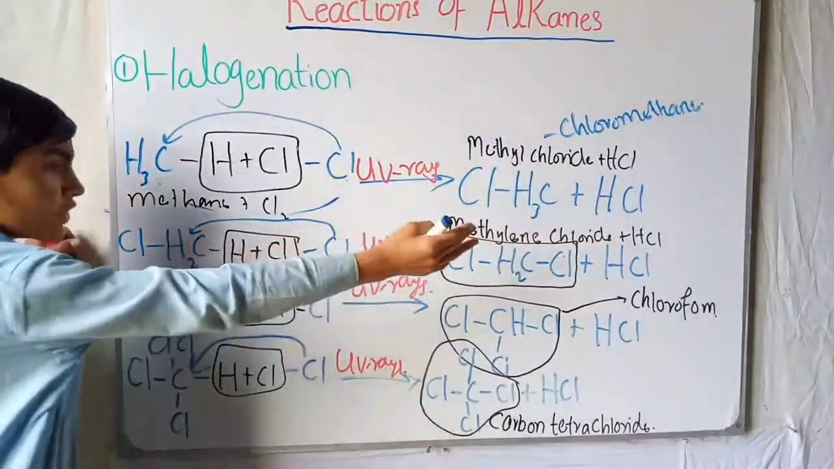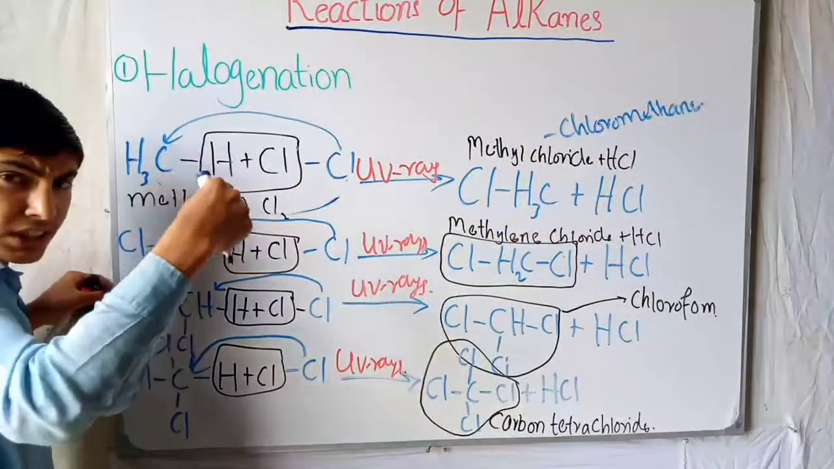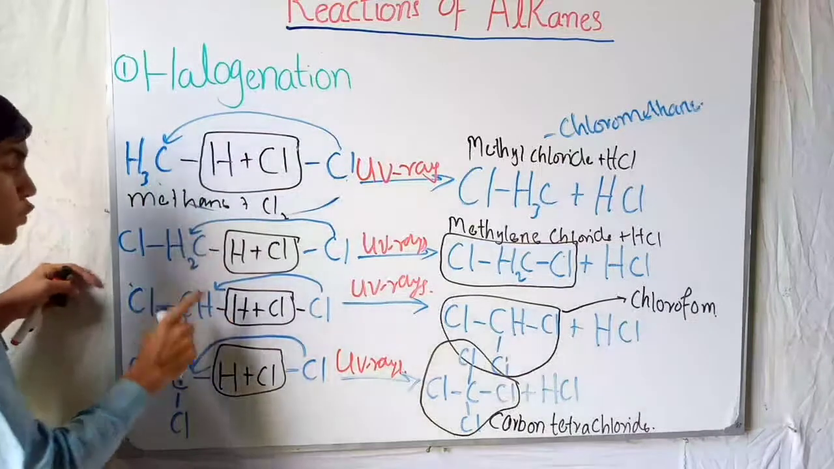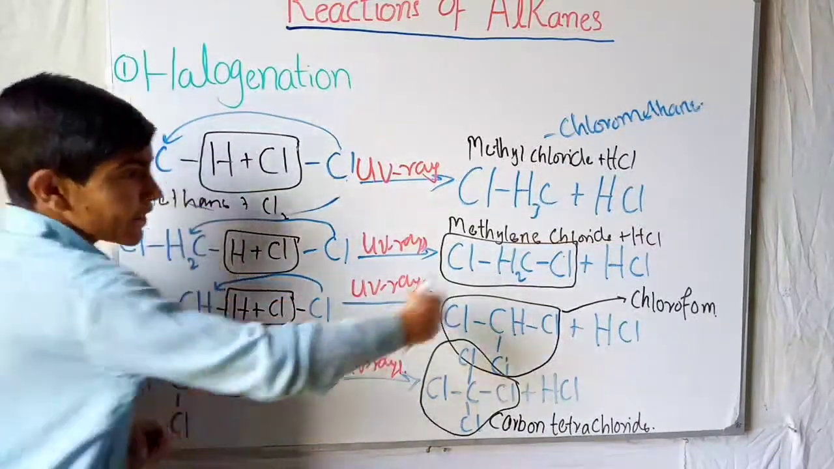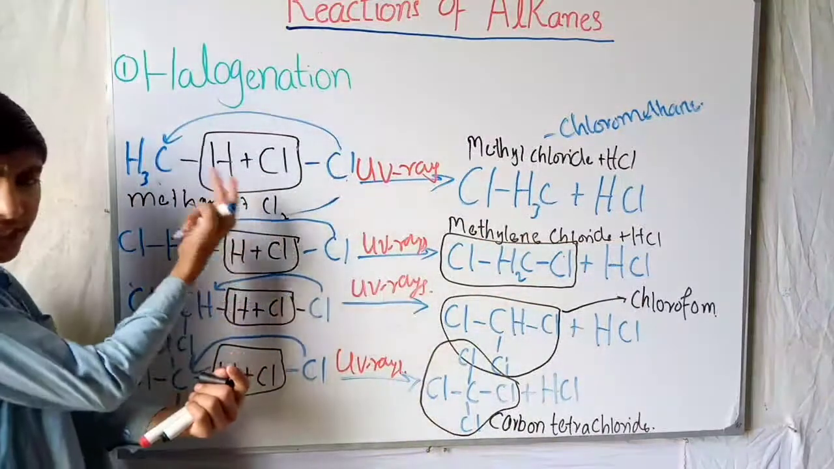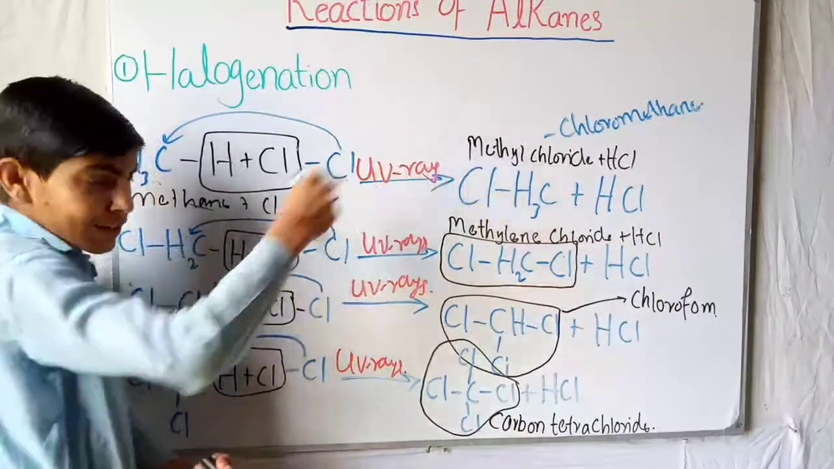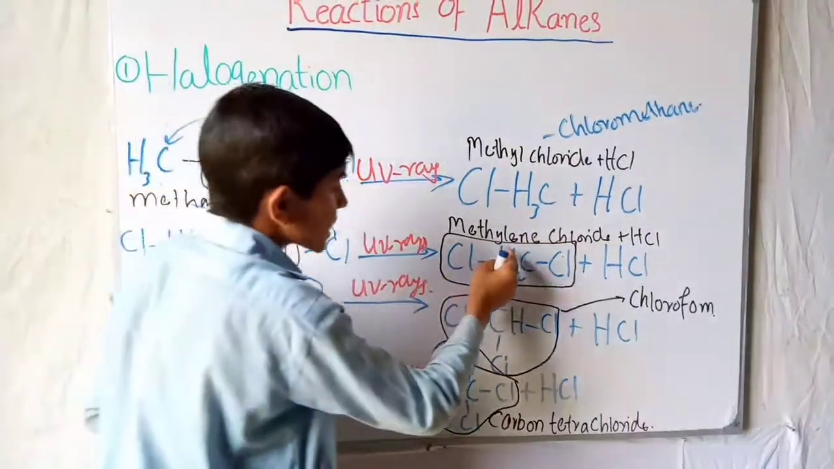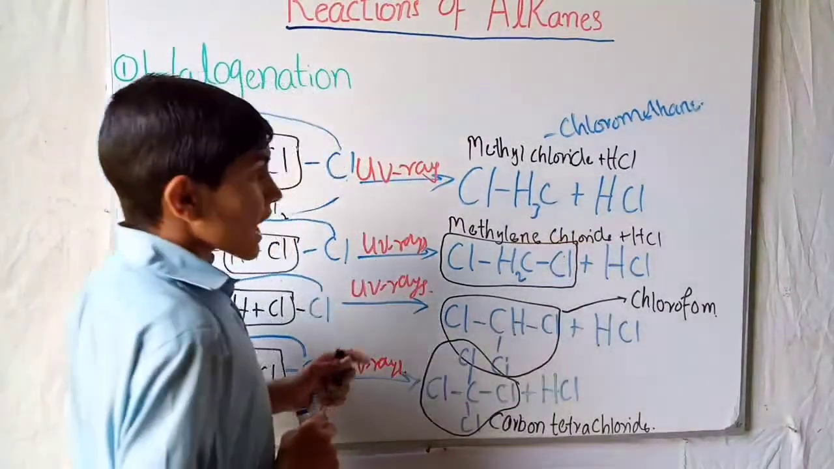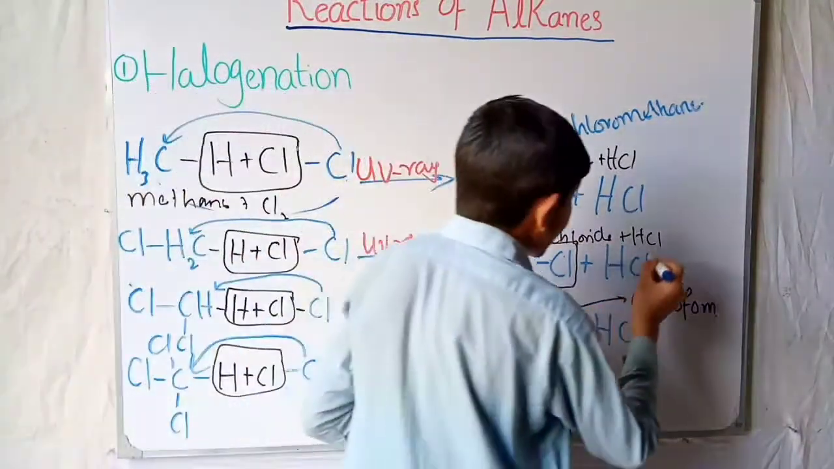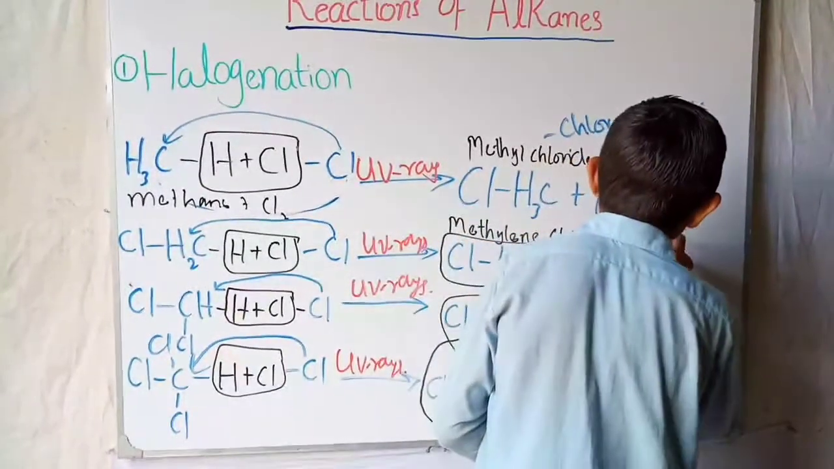Next, we react this chloromethane, or methyl chloride, again with the Cl2 molecule. One Cl again reacts with one hydrogen and removes it, making HCl, while another Cl bonds with the methyl chloride, and the product gives us methylene chloride plus HCl. We can also call it dichloromethane.